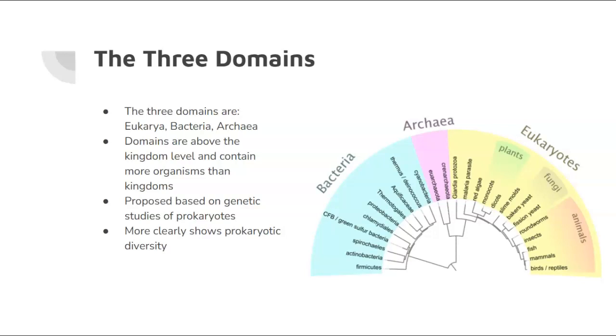And these domains were proposed based on genetic studies of prokaryotes, which is crazy that we spent so much time focusing on prokaryotes, and because of that, we could see just how different all of those bacteria really were. We saw all the diversity that was within those prokaryotes, and that's why we separated out Monera into Bacteria and Archaea.